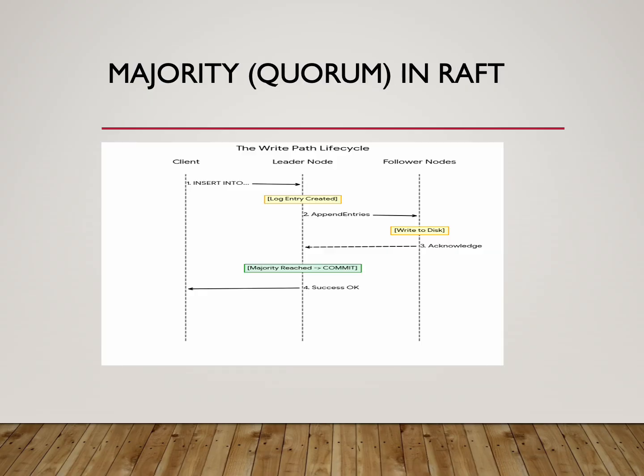This is the key diagram of what I just described. The client application sends a SQL query command, and once the leader creates the log entry, it will append the entries by issuing the RPC command to the follower nodes. Once the follower nodes write those log entries, they will send the acknowledge command. Once the leader receives the acknowledgement from the majority of the followers, it responds with success. And the way we define the majority is basically more than half. That's what we define.